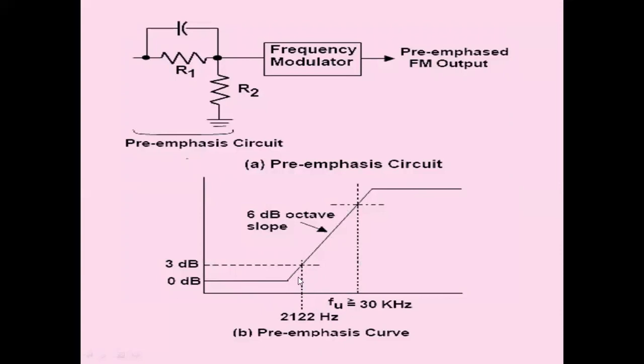As frequency increases, the compensation is increased according to the slope here. It is provided by adjusting the time constant of the high pass filter to 75 microseconds. After emphasis, we apply it to the frequency modulator. Then the pre-emphasized FM output is applied to the transmitter, the transmitting antenna, and then radiated into space. If this process is adopted, less noise is added in the channel.